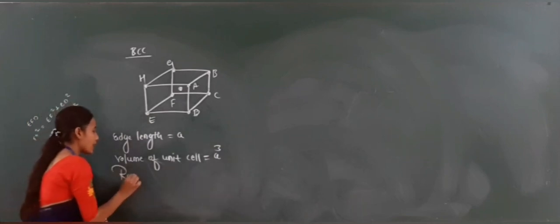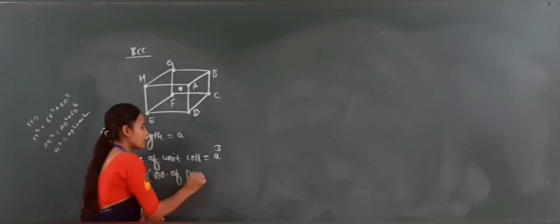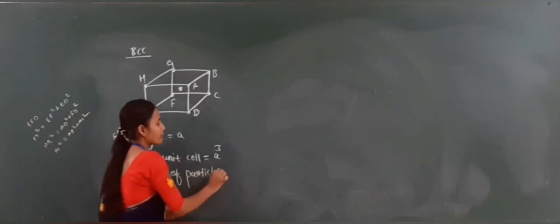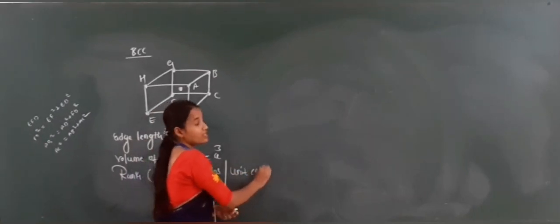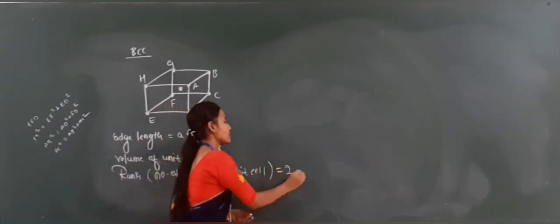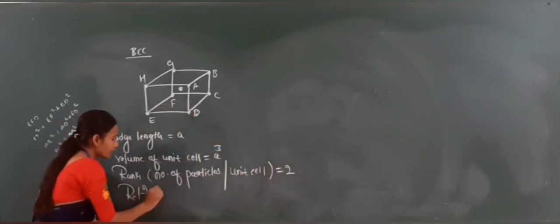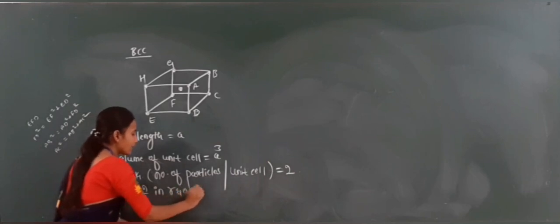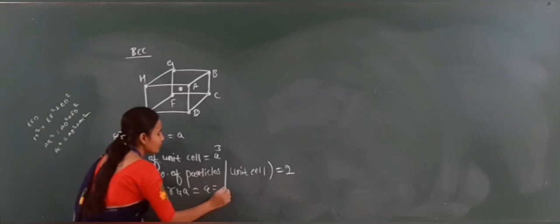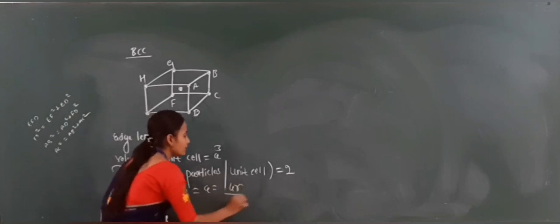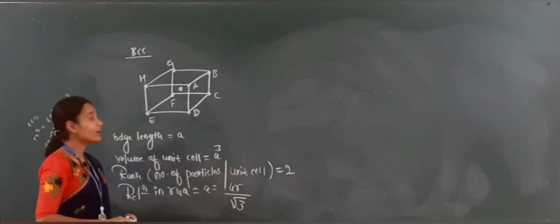Next one is rank. Rank means the number of particles per unit cell, or the number of atoms per unit cell. In the BCC, what is the number of atoms? That is 2. Next one is the relation between r and a. The relation is a equals 4r divided by root 3.